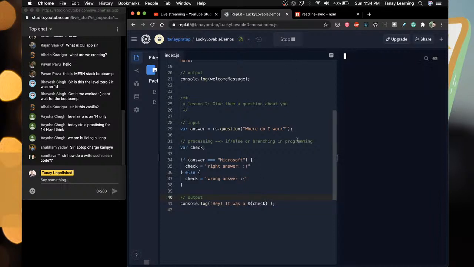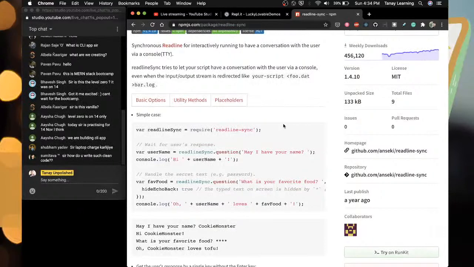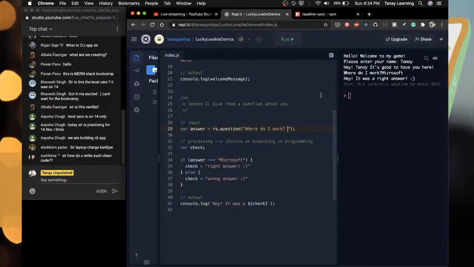So let me run this and check once. Please enter your name, Tanay. Hey Tanay, it's good to have you here. Where do I work? Microsoft. It was a right answer. Nice. Now the problem here is this should have some space. Okay, that is fine, we'll fix it. And how do I change the line in readline.sync? Microsoft. Hey, it was a right answer. So anyway, the line is changed.